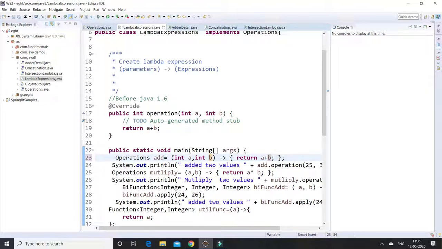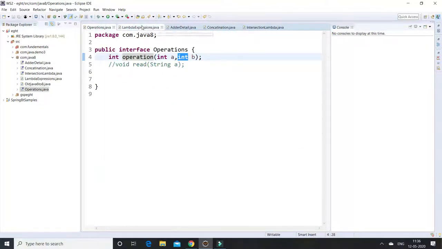Based on this expression, is it possible to identify the return type? Cannot identify, right? Because of that, in Java 1.8, whatever expression we use here, the right side result must be a functional interface. That's why I'm considering Operation as a functional interface.